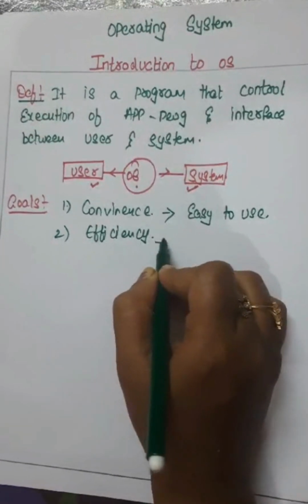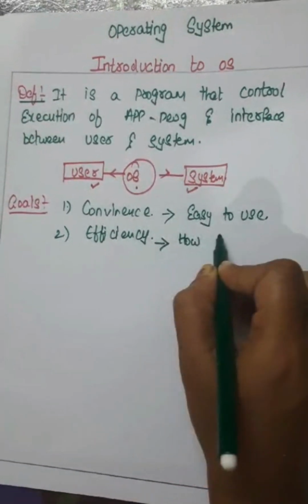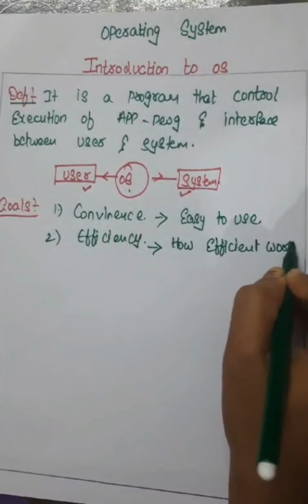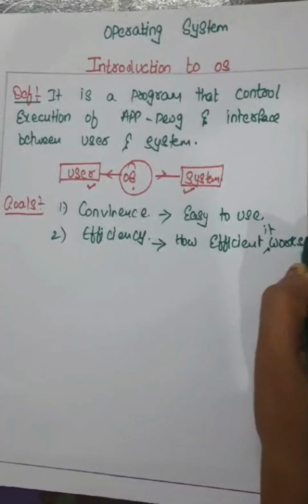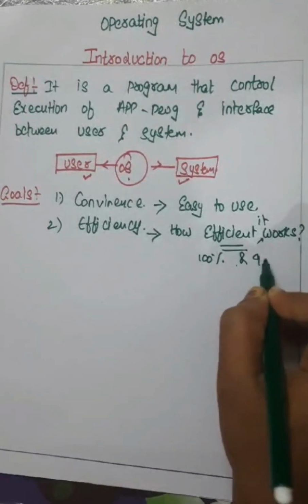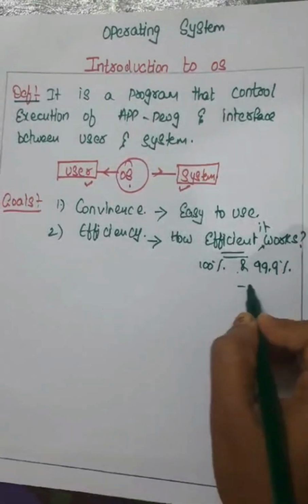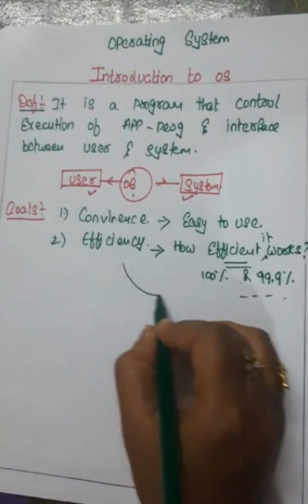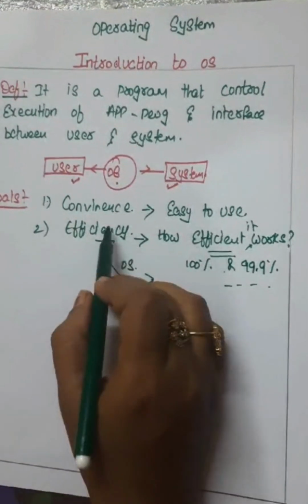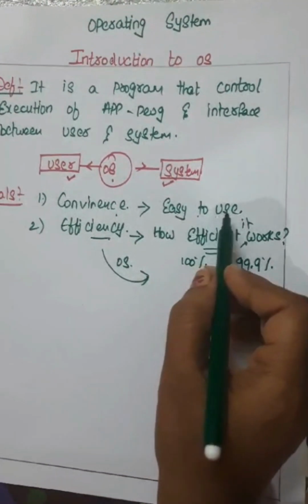Efficiency means how efficiently the operating system works. Does it work 100% accurately or 99.9% accurately, and so on. How efficiently the OS works is the question of efficiency. Then convenience is how easy it is to use.